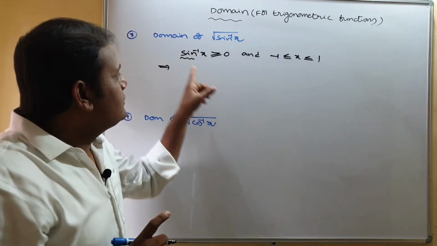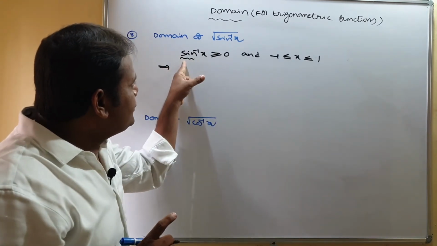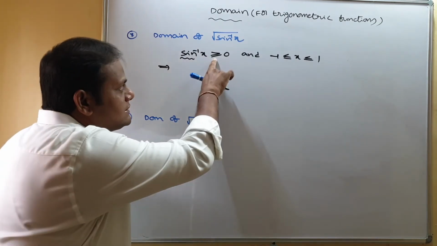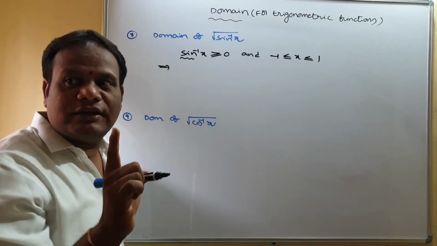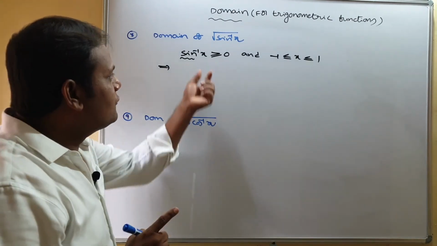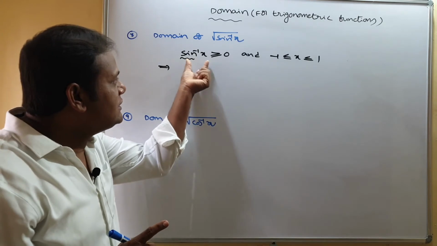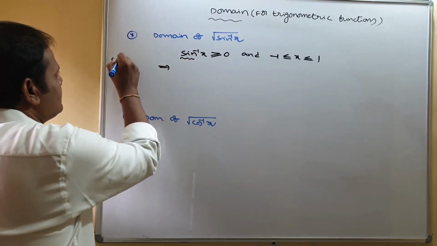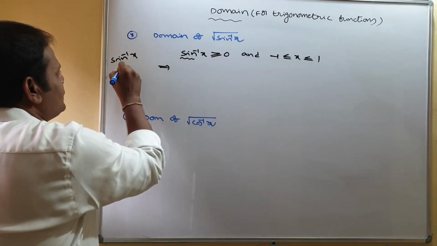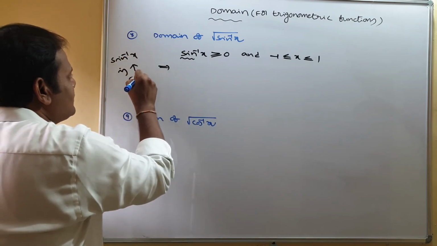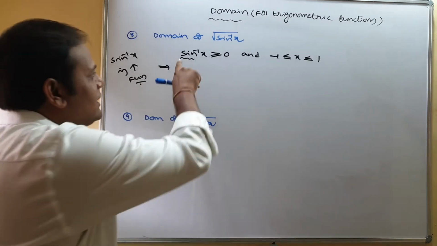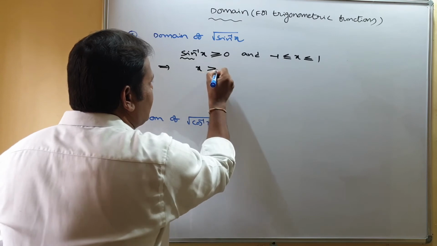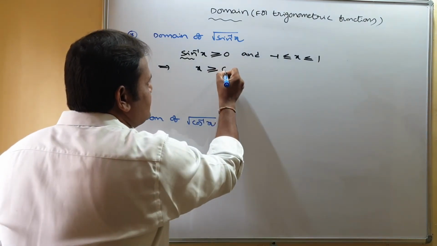But whatever function you are going to shift, if that is a decreasing function, you must change the inequation sign. That's why you must be very careful while doing simplification with this type of inequations. So here we know that sine inverse x is an increasing function. That is the reason there is no change in the inequation sign. Simply we get x greater than or equal to sine 0, that is 0.